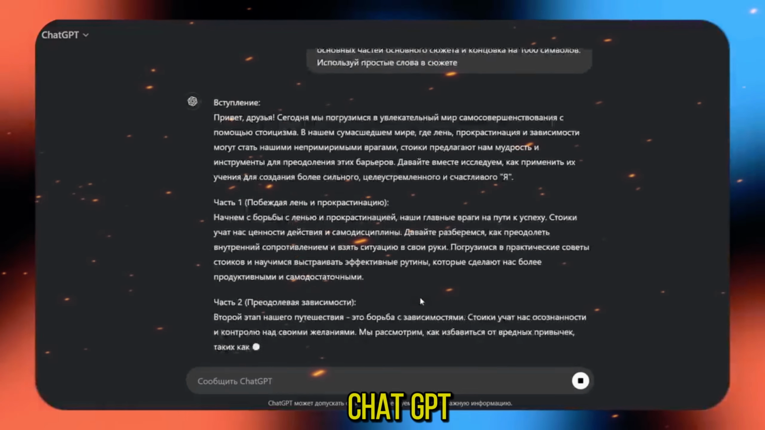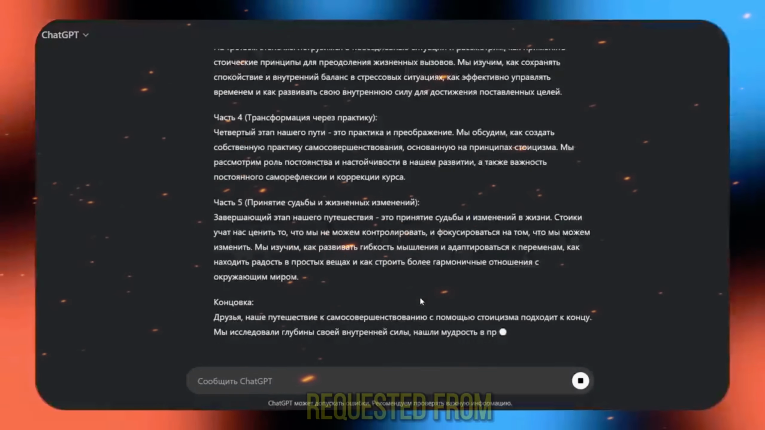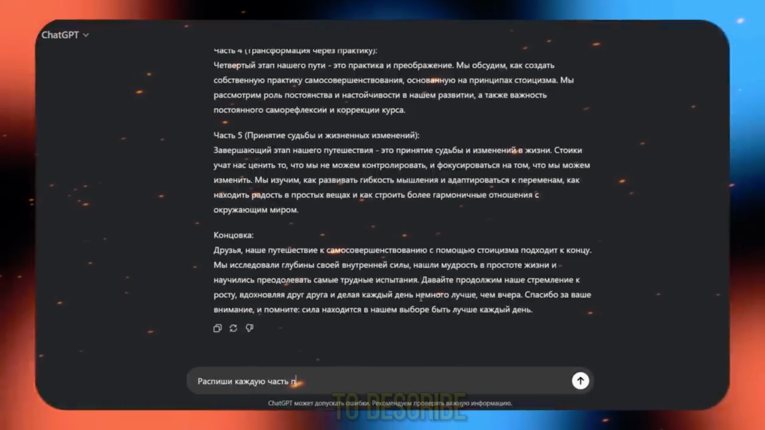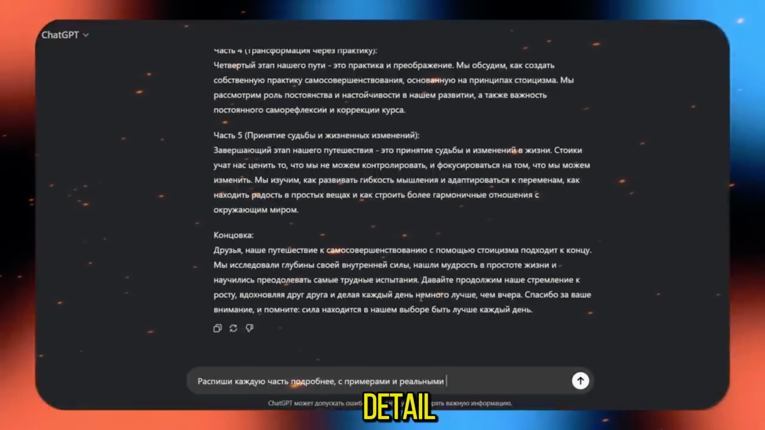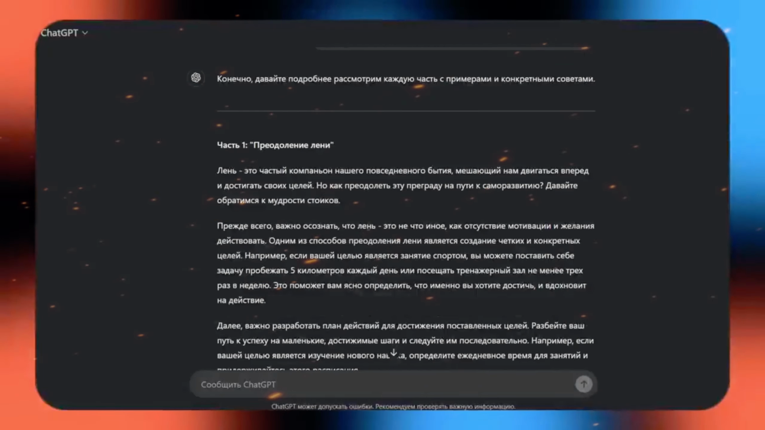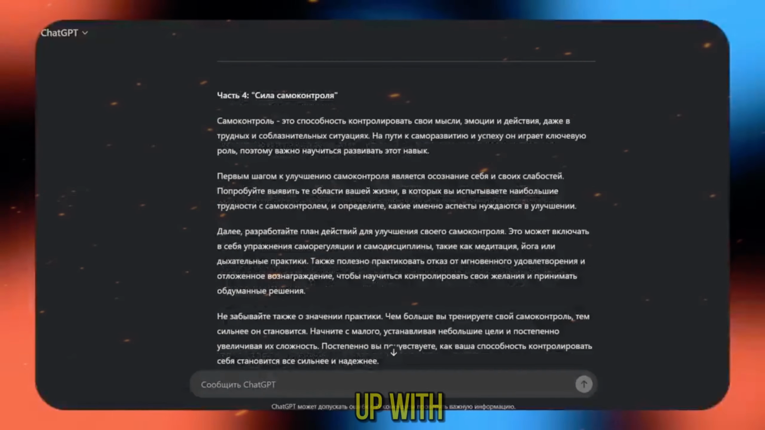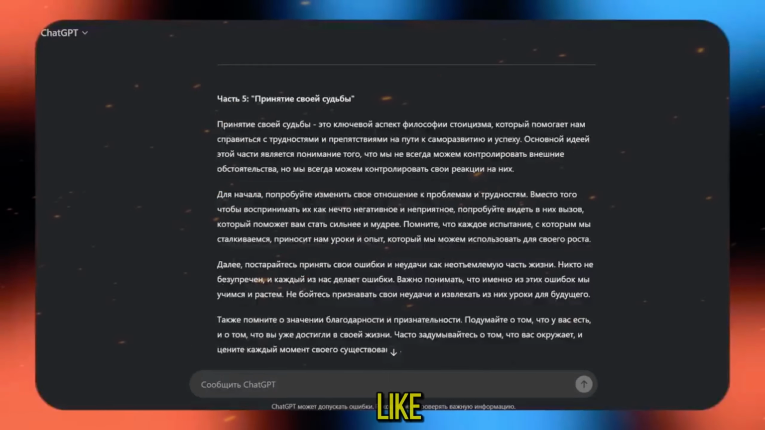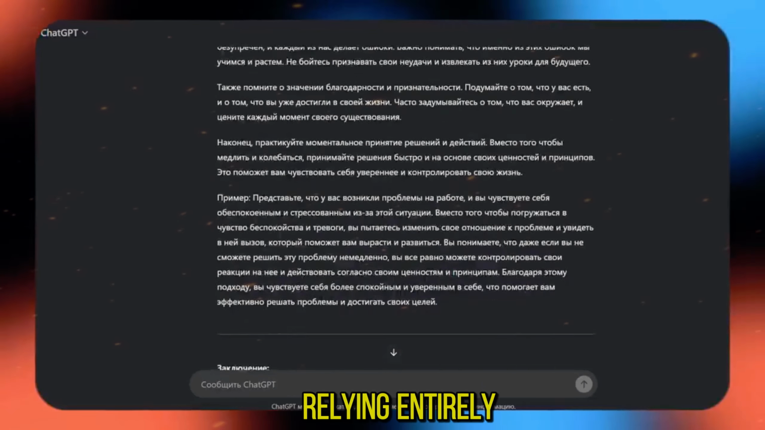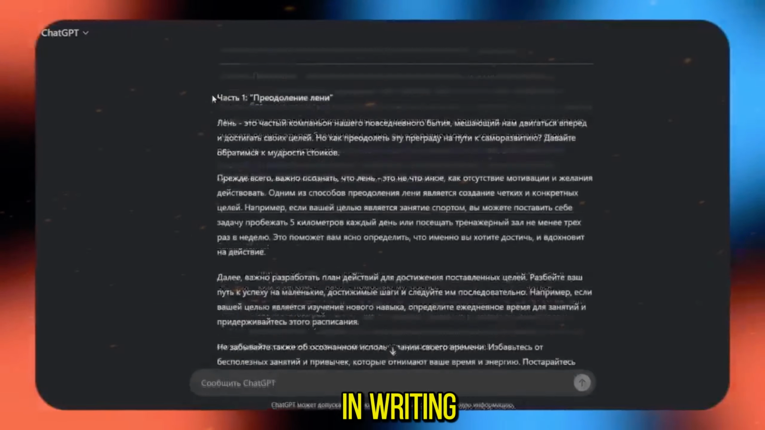If ChatGPT gives fewer characters than you requested from him, then just ask him to describe each part in more detail with examples and real tips. After that, reread the entire plot that ChatGPT came up with and correct the points you don't like. I do not recommend relying entirely on ChatGPT in writing a text.